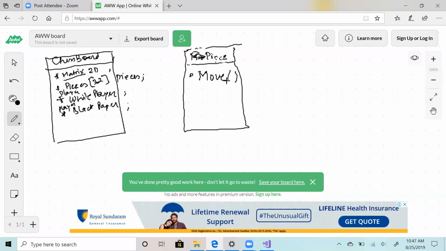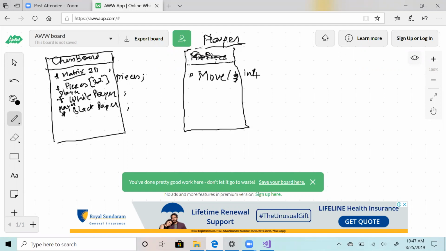So now you want to have a move function. But you are not associating piece with a player, that's not what we did. A player does not hold pieces. What a player can do is this way. If you see, it will work.